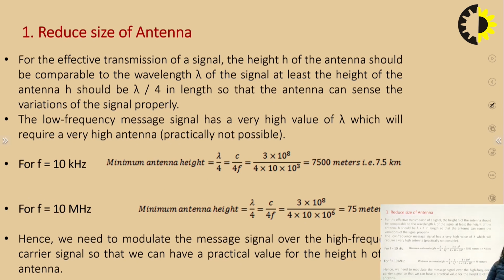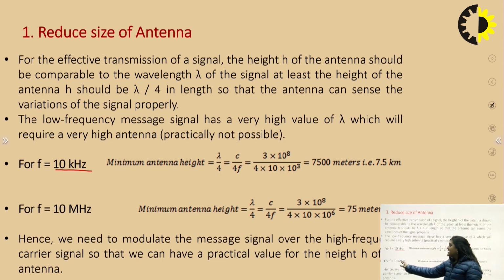Basically, it reduces the size of the antenna. If we use a low frequency signal for transmitting, say 10 kilohertz, then the minimum height of the antenna is lambda by 4, which will be 7.5 kilometers. That is a very large amount, and it is not possible to design such an antenna.